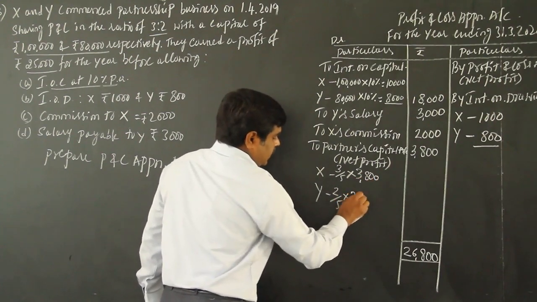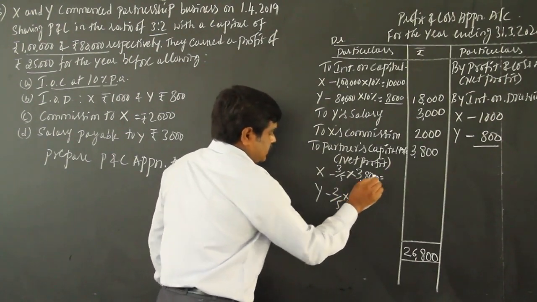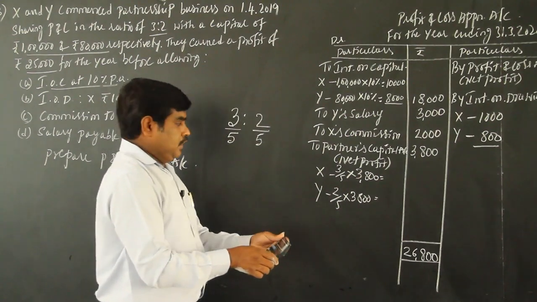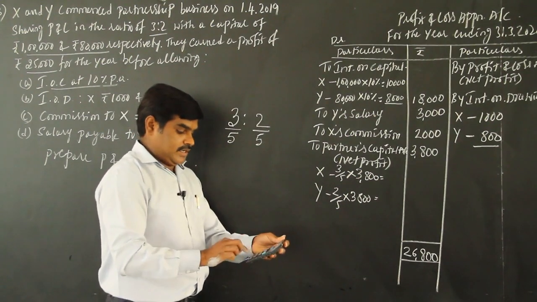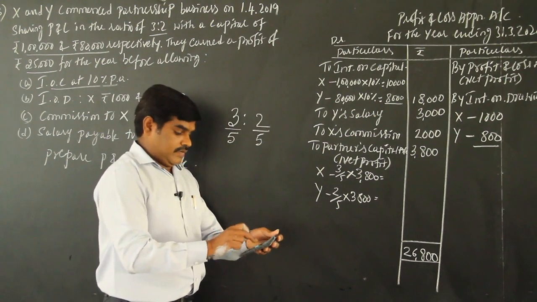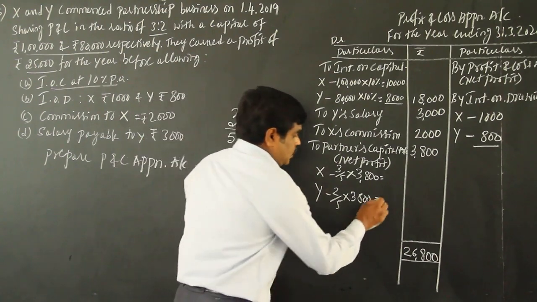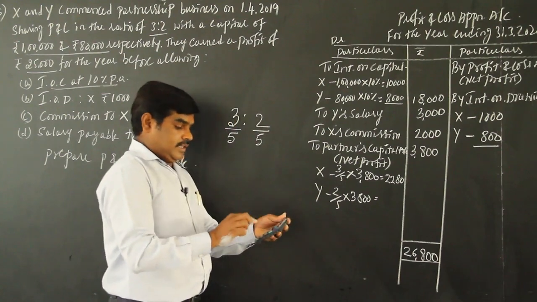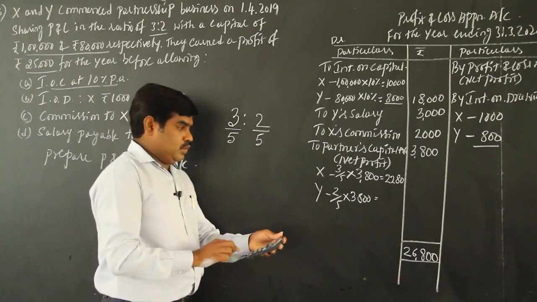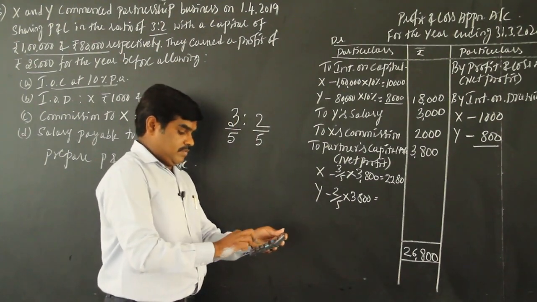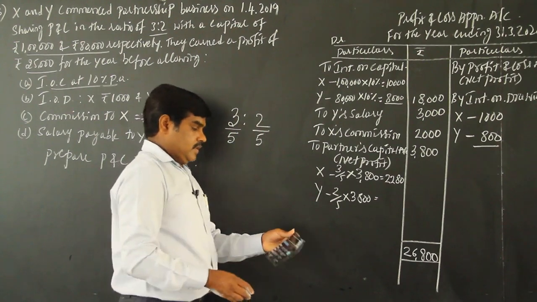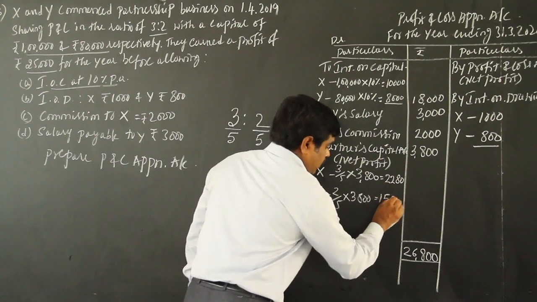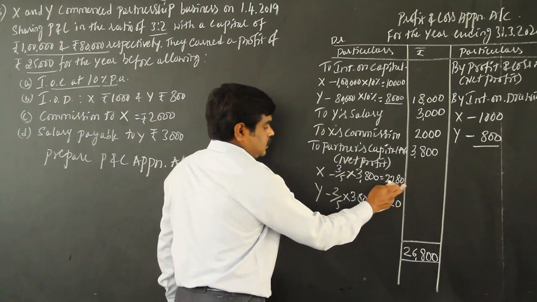So 3,800 into 3 divided by 5, 2,280. Next person 3,800 into 2 divided by 5, 1,520.